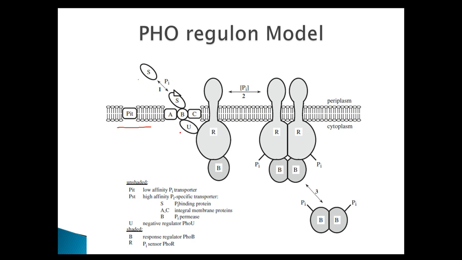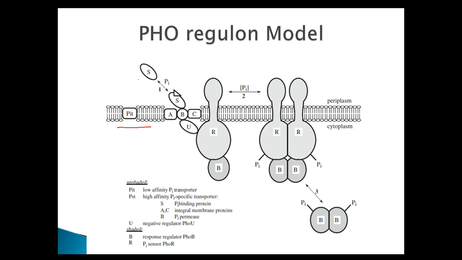This PSTU generally acts as a negative regulator or a repressor, and this is the PHOR, which is one of the important components in the two component signaling system. So this PHOR, when it is linked with the PST-ABC by this U protein, then it is inactive, or we can say that it acts as phosphatase rather than kinase. And the role of phosphatase is to remove the inorganic phosphate. So it does not allow the phosphorylation of this B protein. Okay, this B protein is nothing but the response regulator protein.